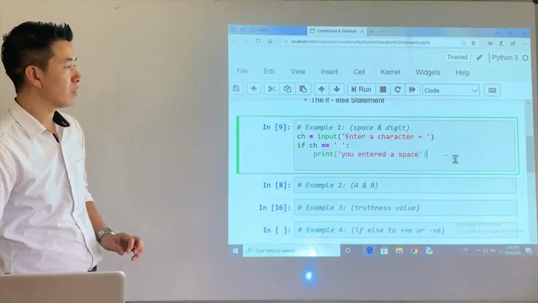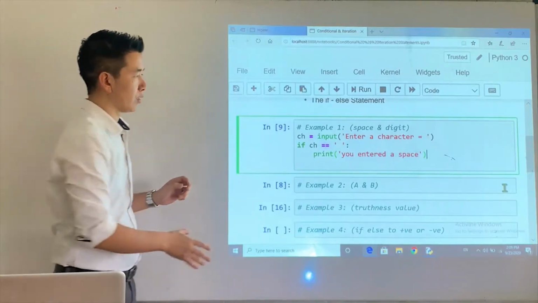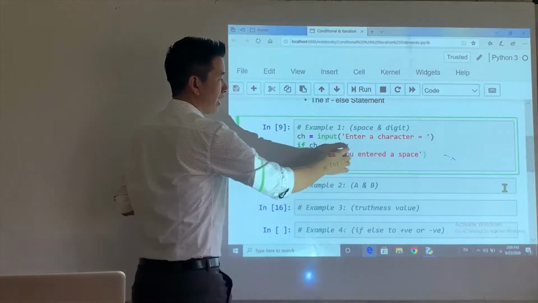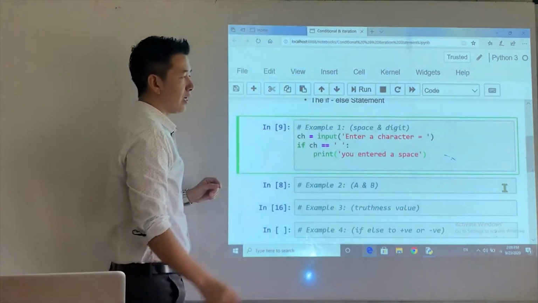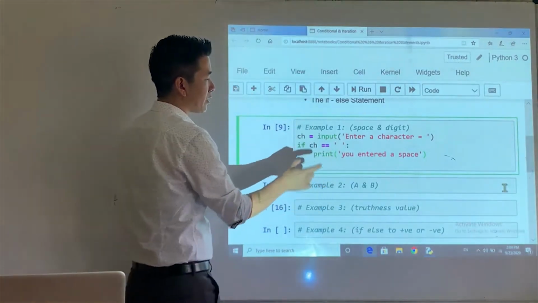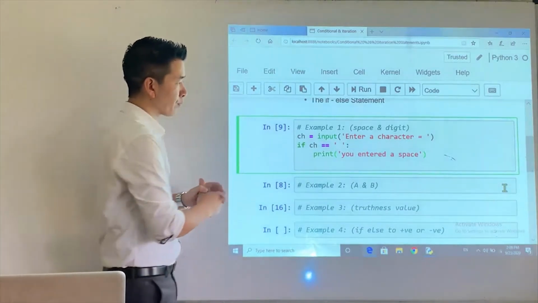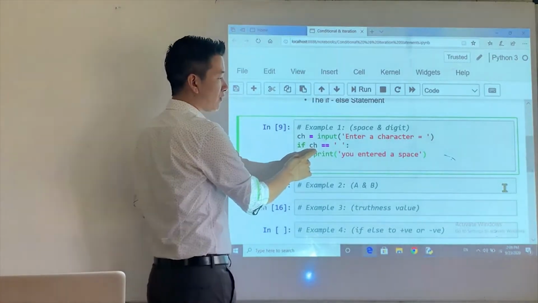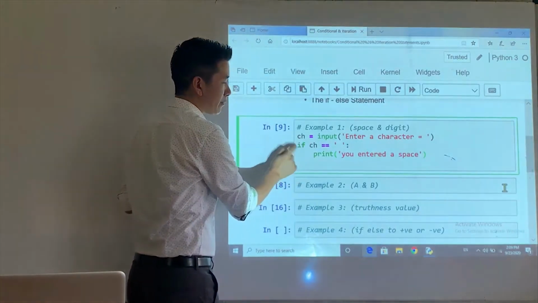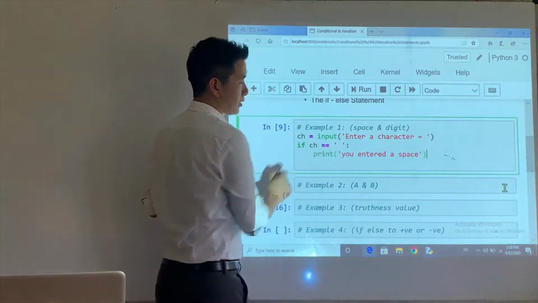So I'll just try to run this, but before I run it, let's try to understand the program, okay? The moment I run it, the user will be prompted to enter a character. Let's say I enter a space. The space as a character will be assigned to the variable ch, okay? So what is the value of ch? The value of ch is a space. And then the if conditional statement compares the value of ch with the space.